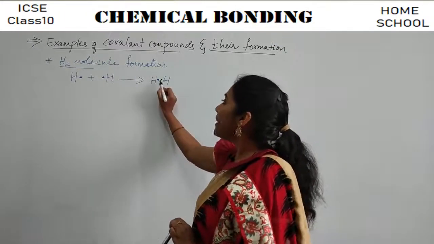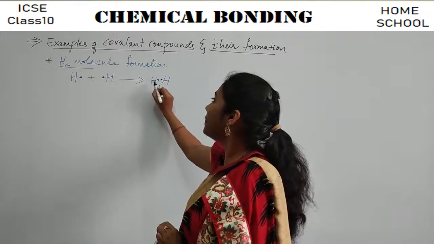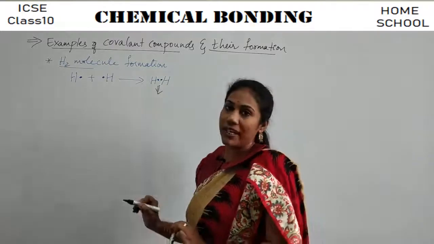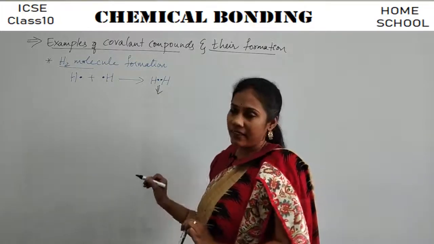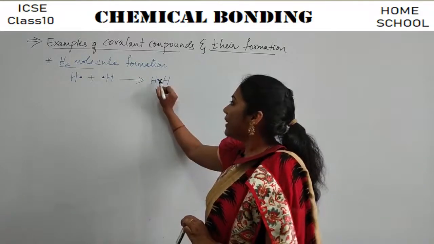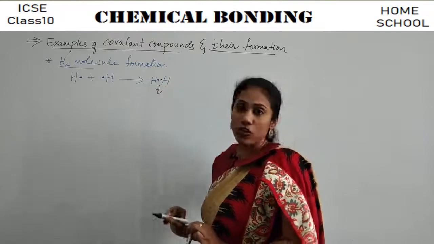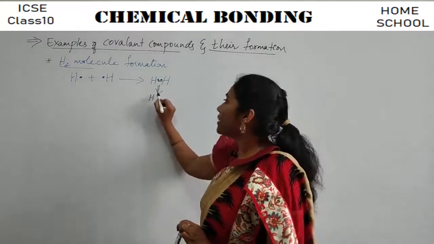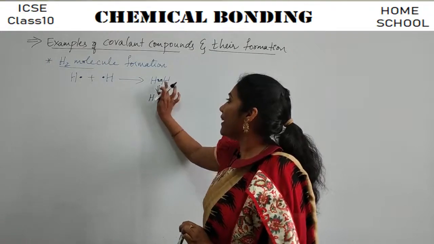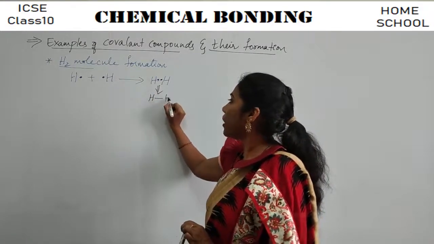So these two electrons are now shared between both the hydrogen atoms. Just 5 minutes back I already told you, it's like this pair of electrons belongs to both hydrogen atoms, right? So this pair of electrons I will write in the form of a bond, H bond H.